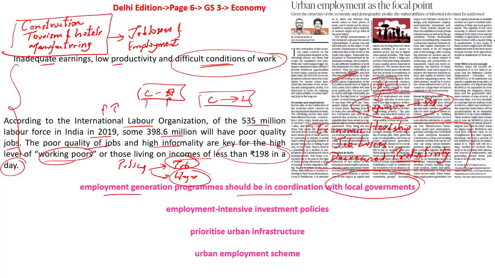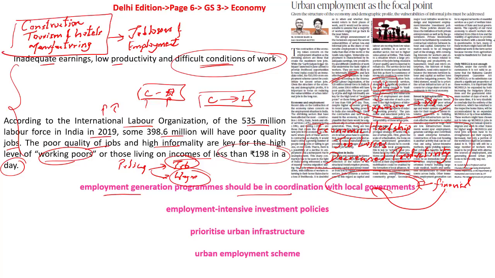Whether it is the Panchayati Raj or the municipal corporation, you bring in multiple sectors, multiple coordinating agencies: government, private and civil society. Try to bring as many jobs as possible. Either it can be private or government, or you can also bring in civil society, ask their suggestions and bring in more changes when it comes to job creation. So what is the most important factor here? One is the local accommodation, and for this what we require is financial resources. Once financial autonomy is given to these local governments, they would be able to fulfill the cause of job creation, which is the first major suggestion given in this article.